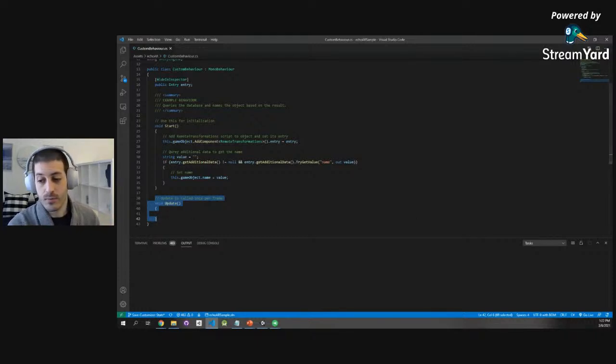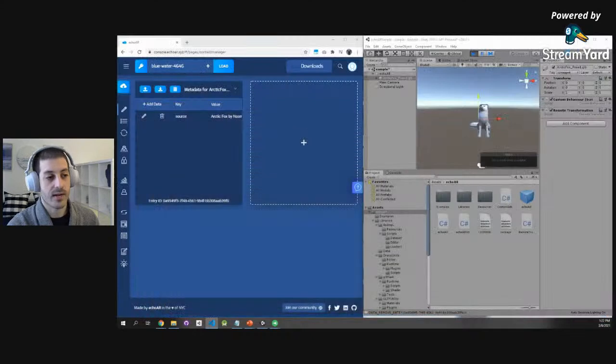But let's start with something simple. Let's look at the start function. So we're adding some script to the model, and now we have this snippet of code that says, do I have any additional data? If so, do I have an additional data called name? If that's the case, call the object with that name. Super simple. Let's see how that works in practice.